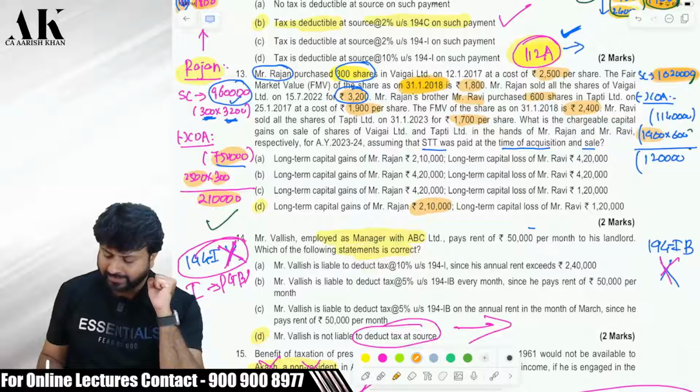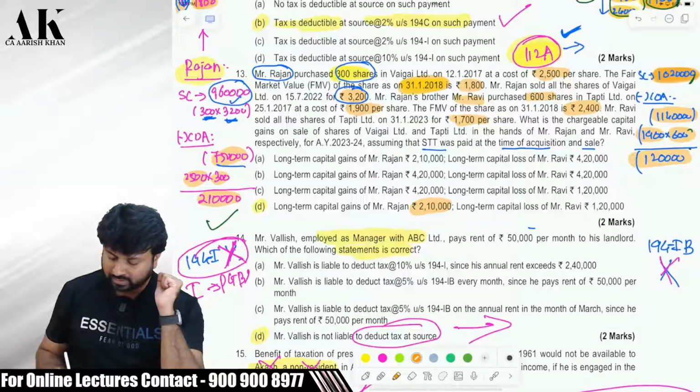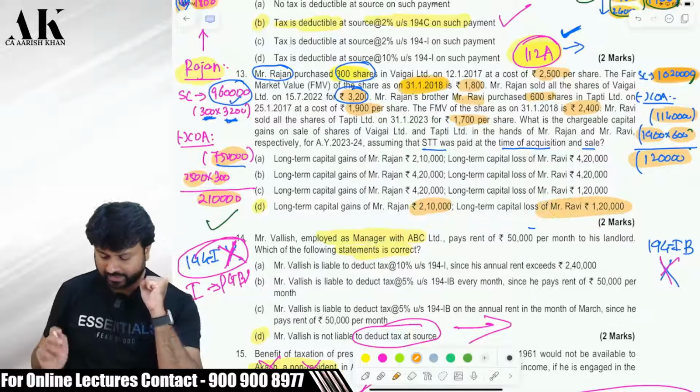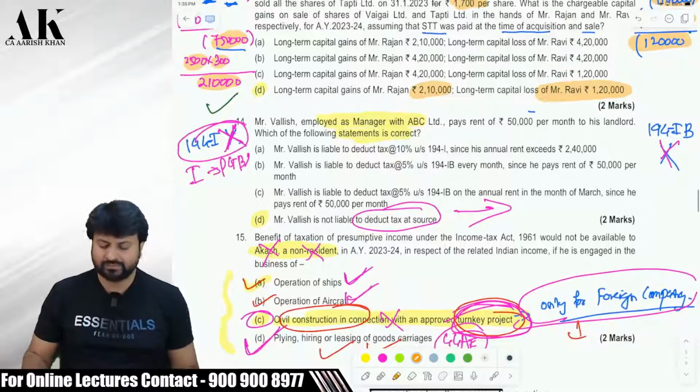So, you will compare 1,900 into 600, you will get 11,40,000. Your sale is just 10,20,000. Therefore, there will be a loss of 1,20,000 rupees over here in case of Mr. Ravi. You can check it over here. So, it's a very, very simple question.